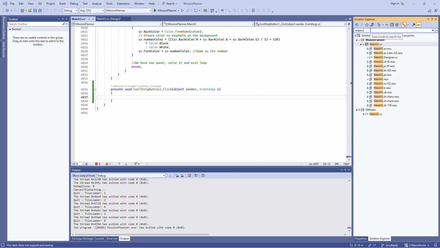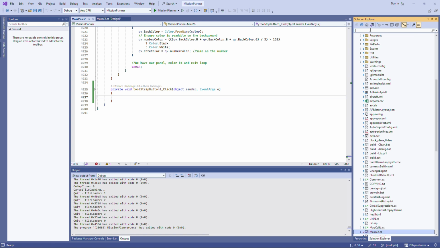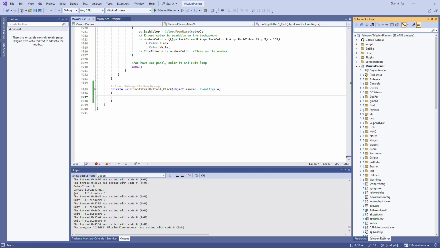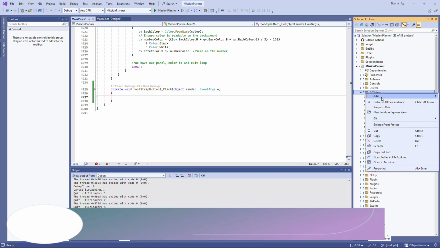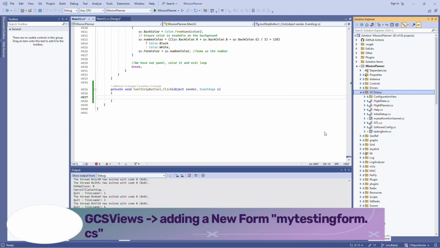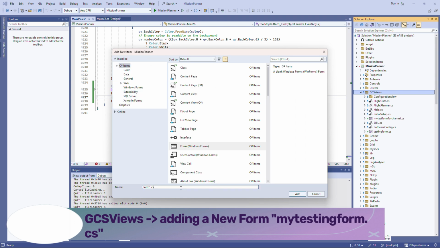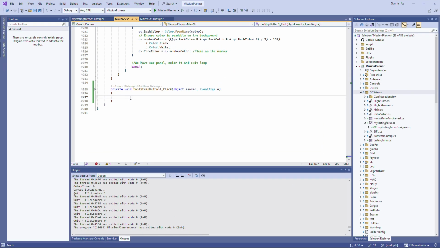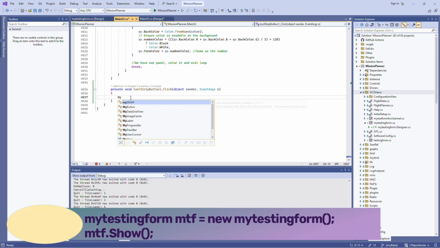For this purpose, I am going to create a form in GCS views. Creating a form, I told you before in previous videos. I follow that same procedure. I added a form with the name of my testing form. After creating the form, I am going to call this form.